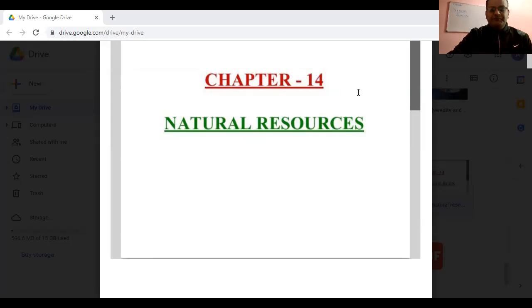Now, students, before going into the details of this chapter, can anyone tell me what do we mean by the term resources?